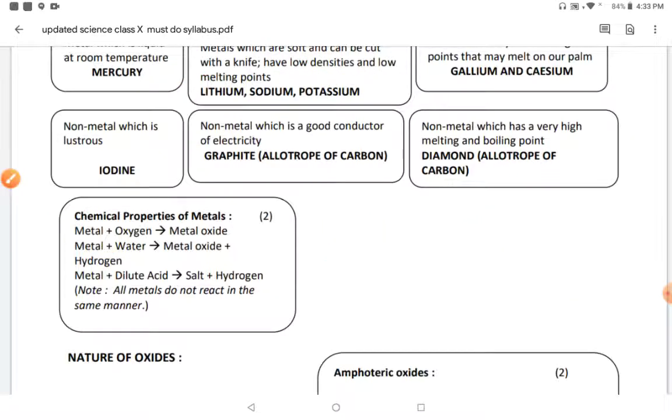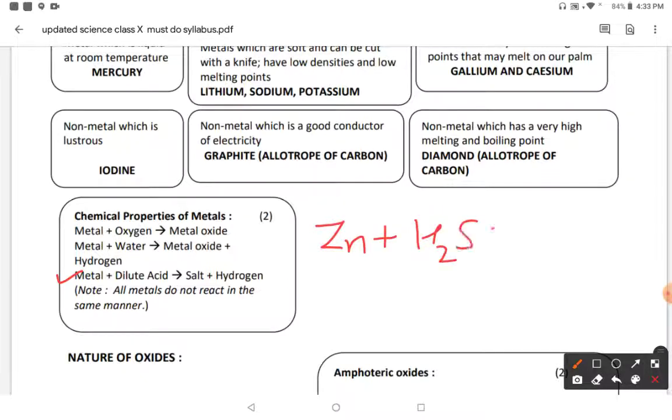Another chemical property of metals is that when they react with a dilute acid, they form salt and hydrogen gas. For example, zinc is a metal, when it reacts with dilute sulfuric acid, H2SO4, it is converted into zinc sulfate, which is a salt, plus H2.